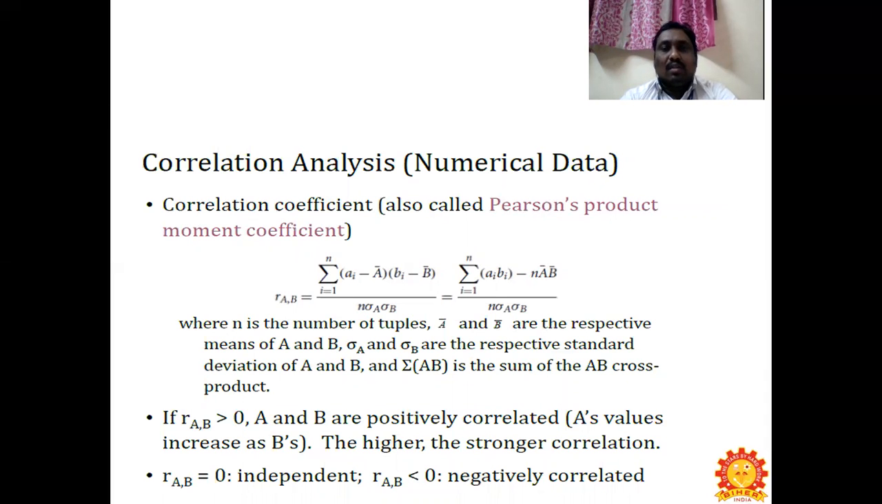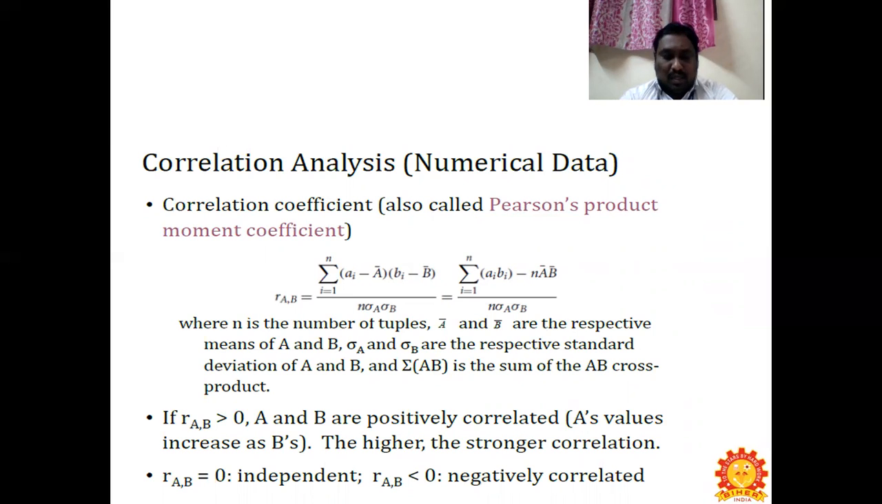Now coming to correlation analysis, that is nothing but numerical data. The correlation coefficient, also called the Pearson product moment coefficient, has the formula r(A,B) equals the summation from i equals 1 to N of (ai minus A bar) times (bi minus B bar), divided by N times standard deviation of A and standard deviation of B, which equals the summation of ai times bi minus N times A bar times B bar, divided by